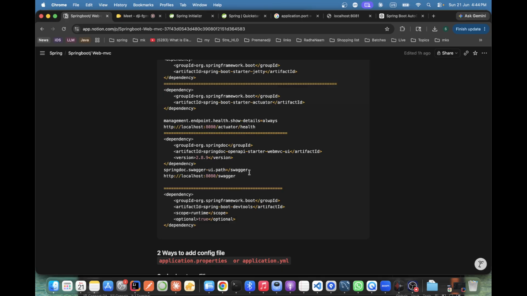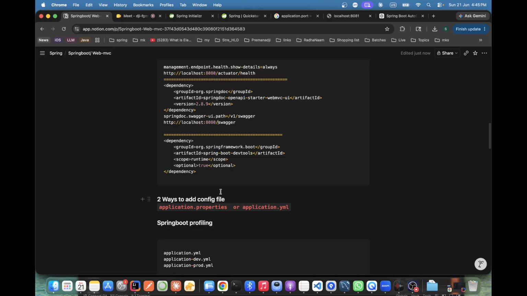Once we learn about REST APIs, we'll implement Swagger. You simply add a dependency, and this is your default path. But if you want to customize it, for example to open my Swagger at a V1 path, you can customize it with this key. No issue.